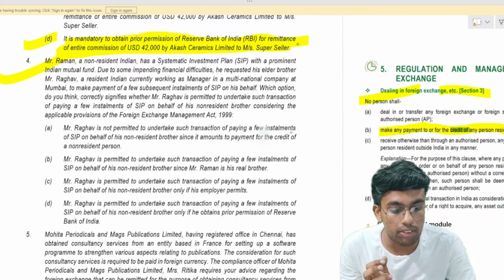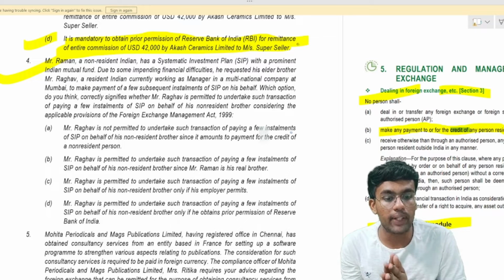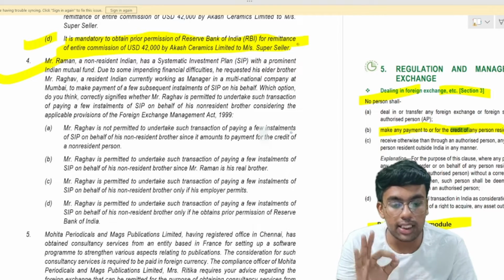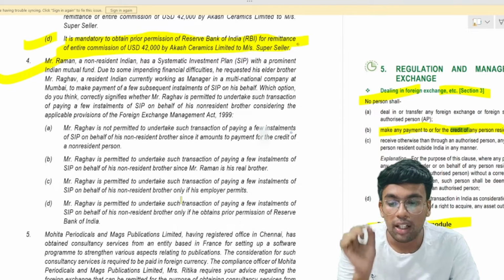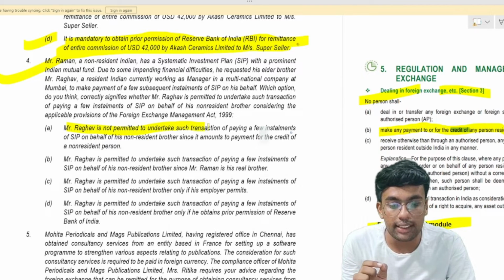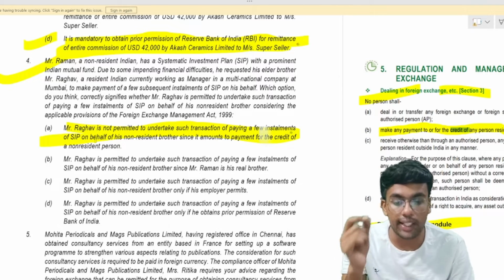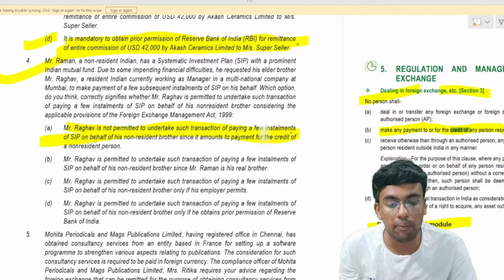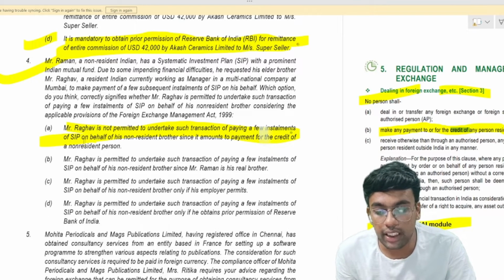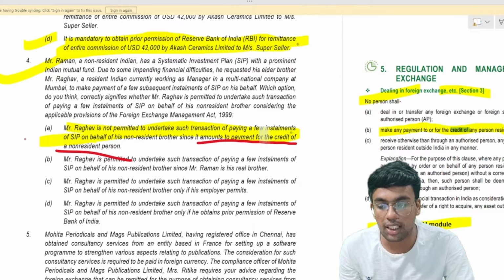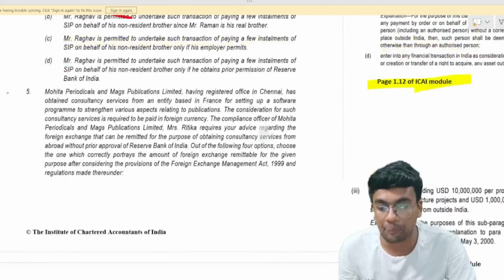You can refer to page number 1.12 of the ICAI module for this particular reference. So tell me, is this allowed or not? The answer to this question is clearly no. Raghav is not permitted to undertake such a transaction for paying a few installments of SIP on behalf of his non-resident brother, since it amounts to payment for the credit of a non-resident person. So the answer to this question is point number A.